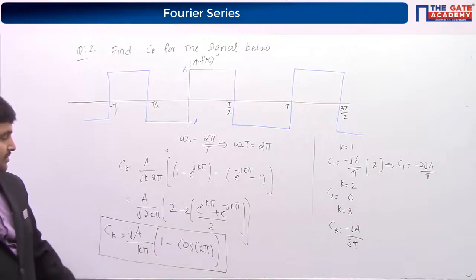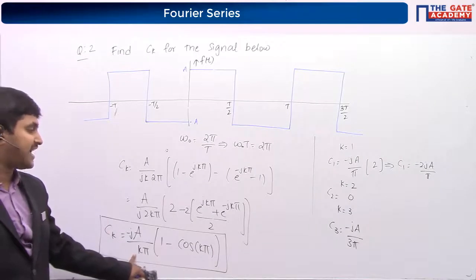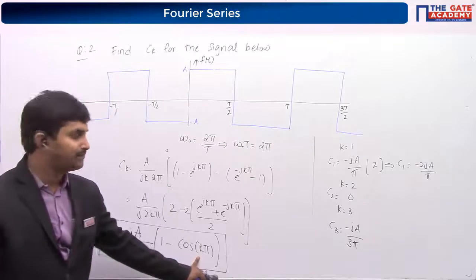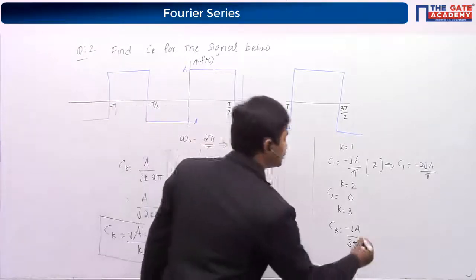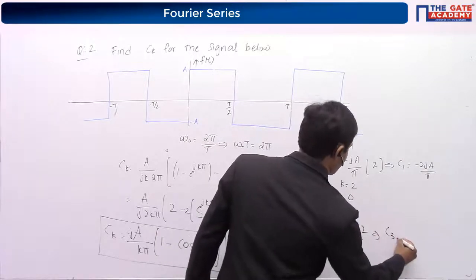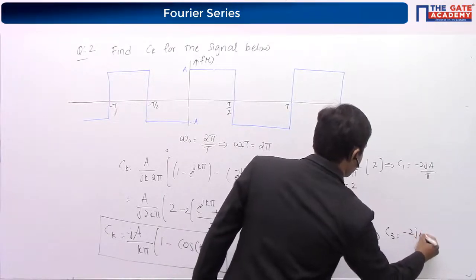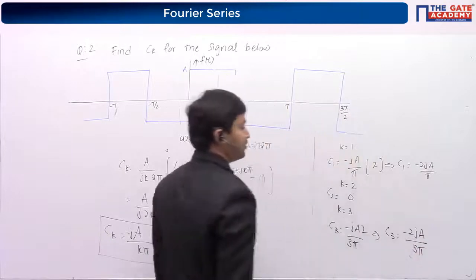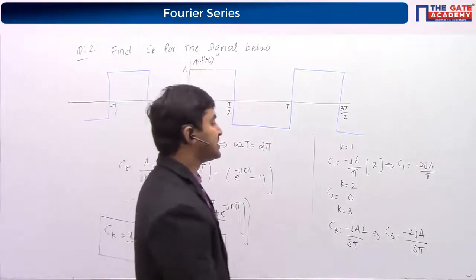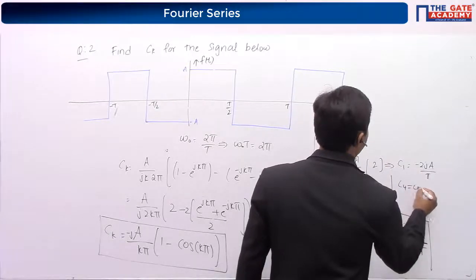It is not C1 because k is present here, right? In the first case k was 1, here it is k equal to 3. Cos 3 pi is again minus 1, so it becomes 2. So C3 is equal to minus 2ja by 3 pi. This is C3. Next is C4. C4 will again be equal to 0.